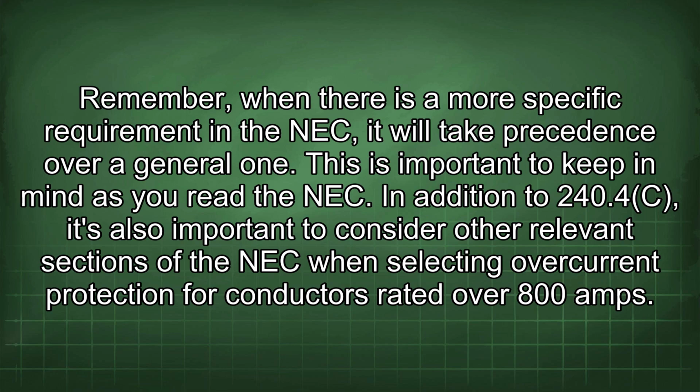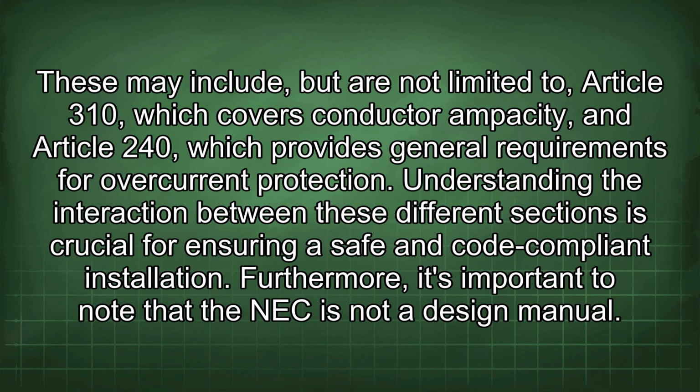In addition to 240.4(C), it's also important to consider other relevant sections of the NEC when selecting overcurrent protection for conductors rated over 800 amps. These may include, but are not limited to, Article 310, which covers conductor ampacity, and Article 240, which provides general requirements for overcurrent protection. Understanding the interaction between these different sections is crucial for ensuring a safe and code-compliant installation.